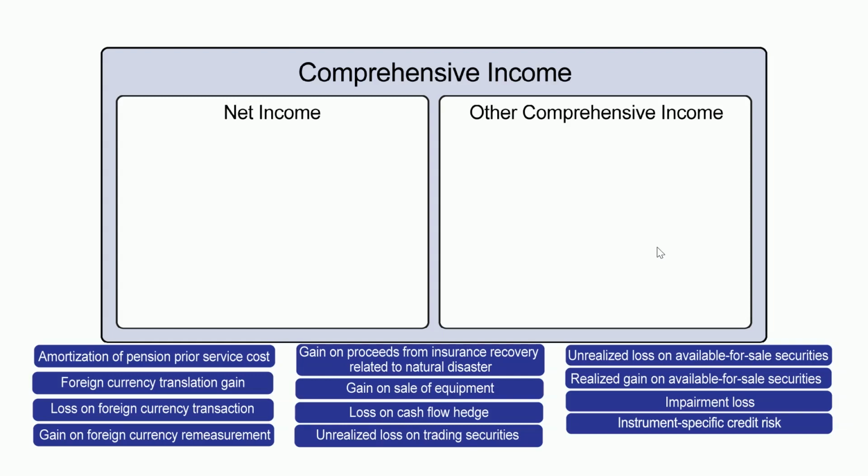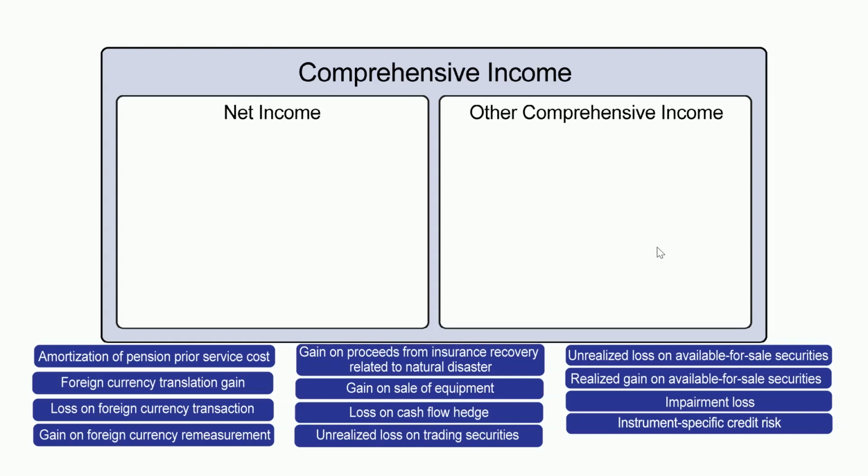I used a dirty four-letter word, didn't I? Plug. Ooh, I said it again. Well, that plug is going to wind up, ultimately, if it's translation, it goes to OCI. If it's remeasurement, it goes to net income. Gain on proceeds of an insurance, that goes to net income. Gain on sale of equipment, that's a no-brainer.